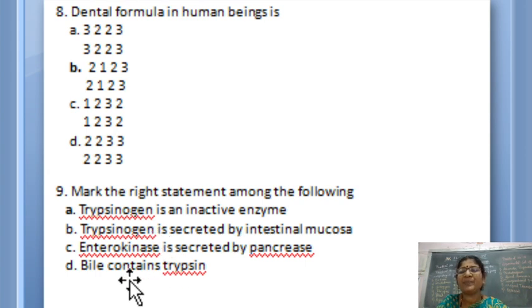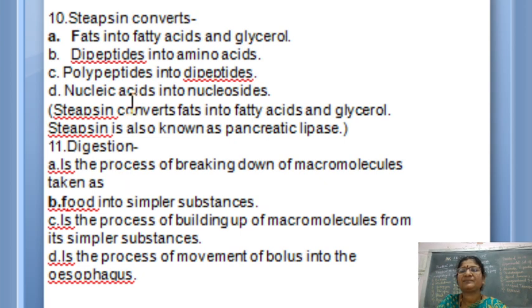Bile contains trypsin? No, bile does not contain trypsin. Bile contains bile salts, bile pigments, water and electrolytes, like sodium, chloride, bicarbonate. These are all present in the bile. Trypsin is present in the pancreatic juice. So your answer is the first one. Now let me go to the next one.